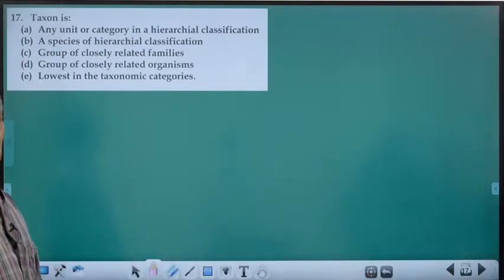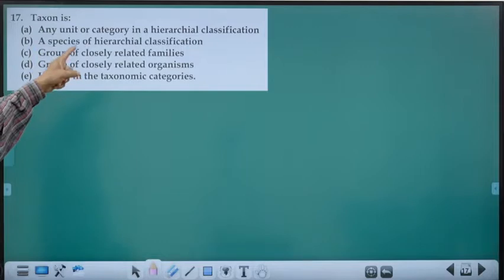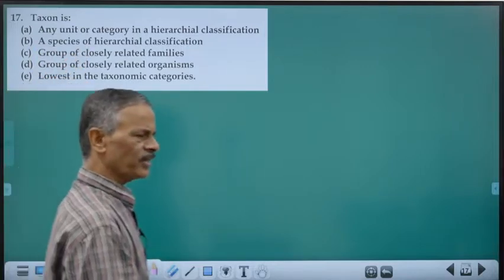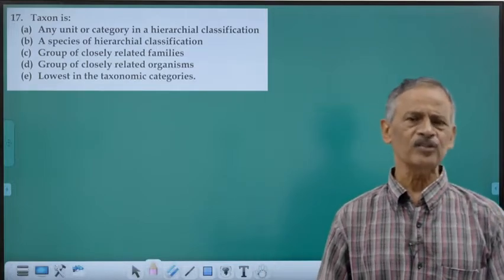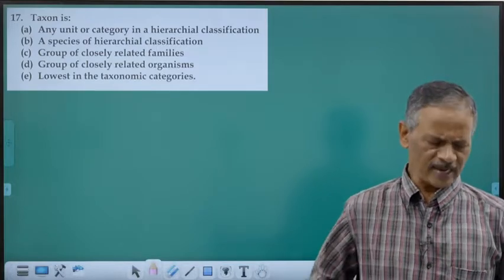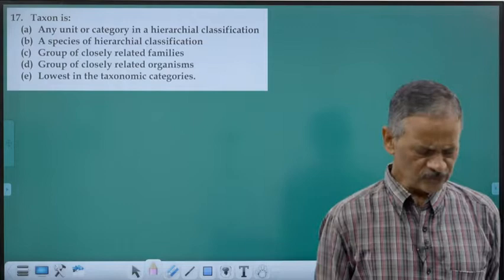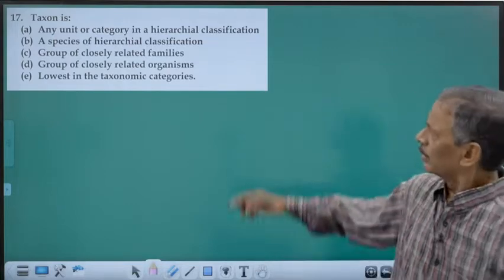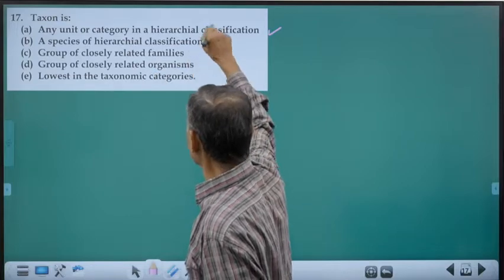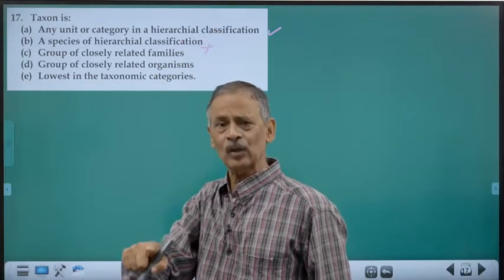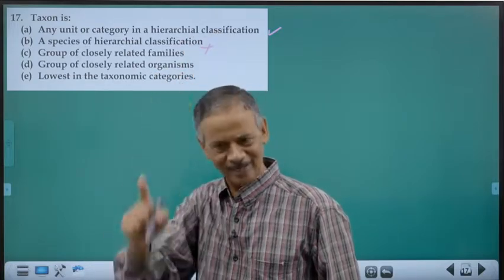What is a taxon? Taxon is the scientific name for a group or a category. Any unit or category in a hierarchical classification, that's correct. We have 7 broad categories. Each of them is actually a taxon. So each taxon is a rank in a hierarchical classification. Species is a taxon, genus is a taxon, kingdom is a taxon.